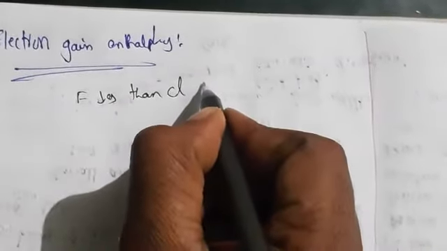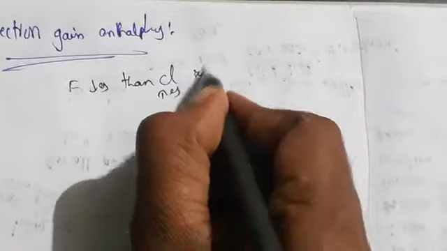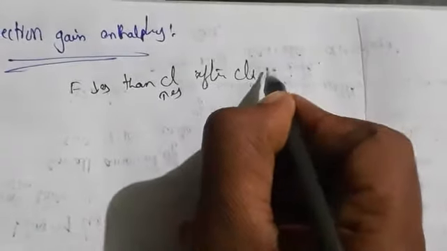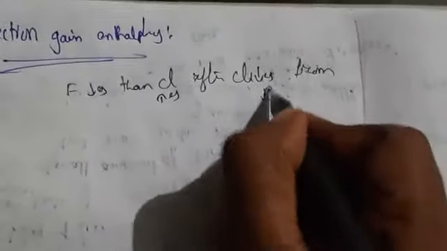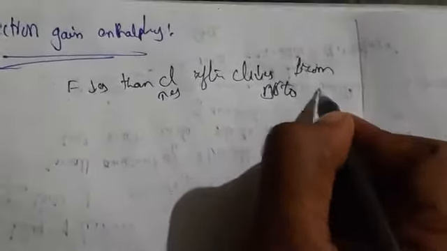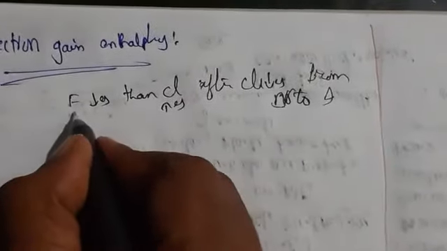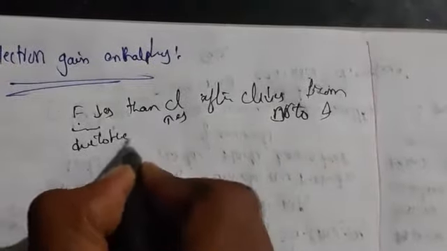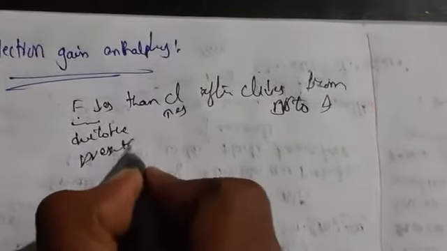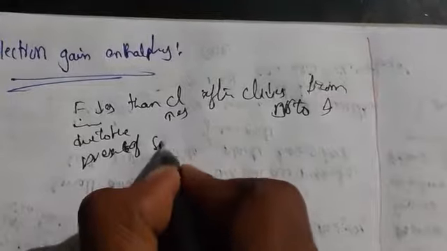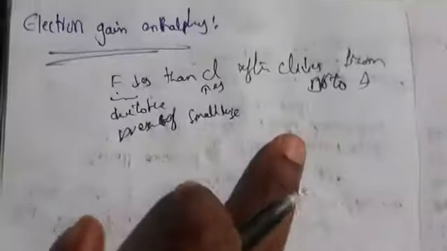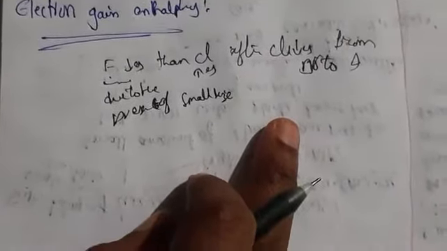After chlorine, it decreases from bromine to iodine. Fluorine is lower due to its small size. So this is electron gain enthalpy.